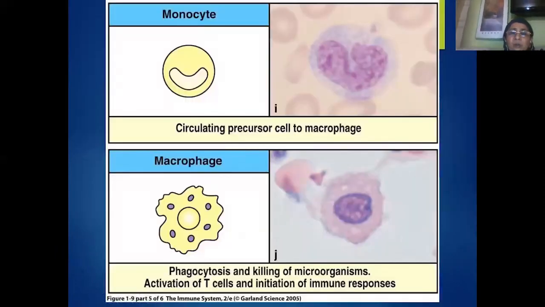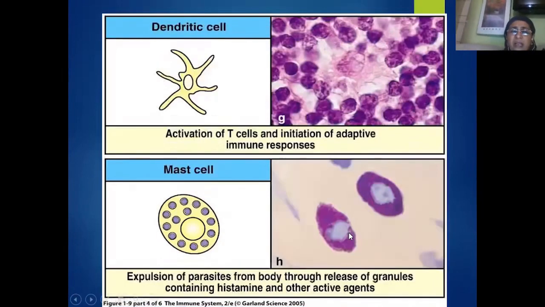Similarly, we have monocytes which will undergo maturation to form the macrophages. When they undergo maturation, they form the pseudopodia. So that means they are phagocytic in function. So in a natural blood sample slide, you will see monocytes transforming themselves into macrophages. That means they'll be highly enlarged cells. Similarly, the dendritic cells will be identified in the lab because of the elongated pseudopodia.